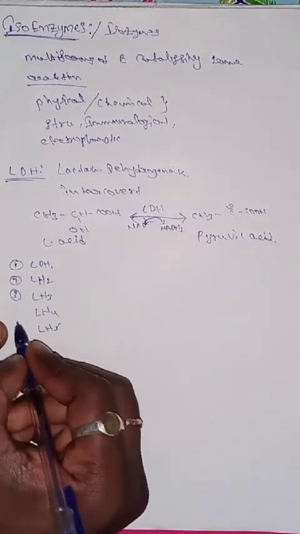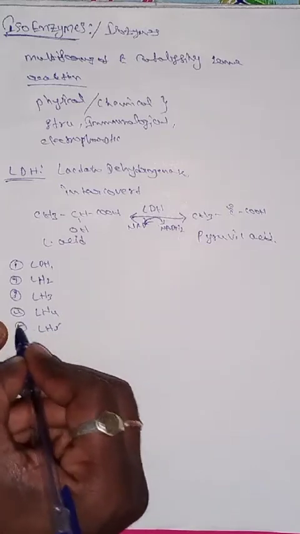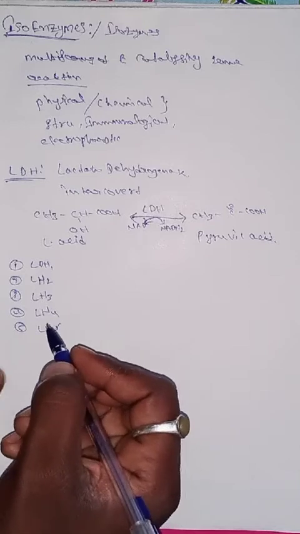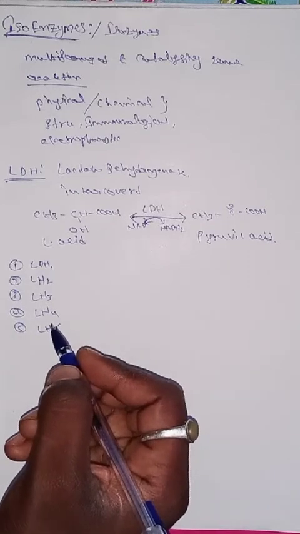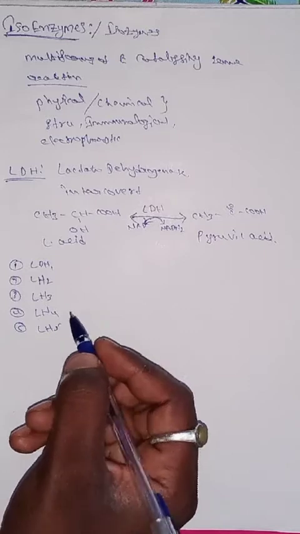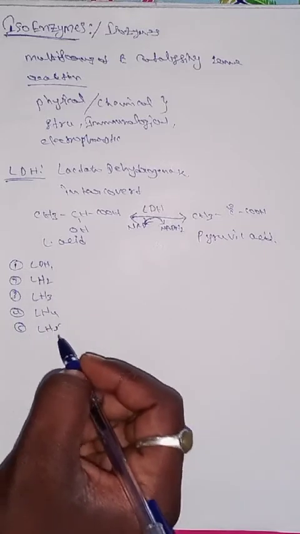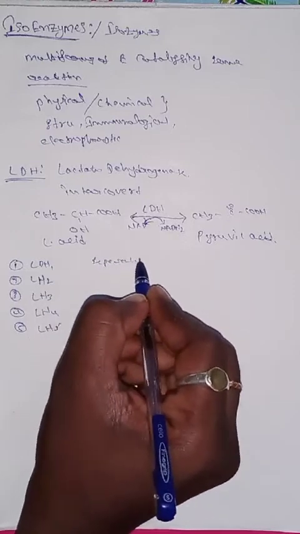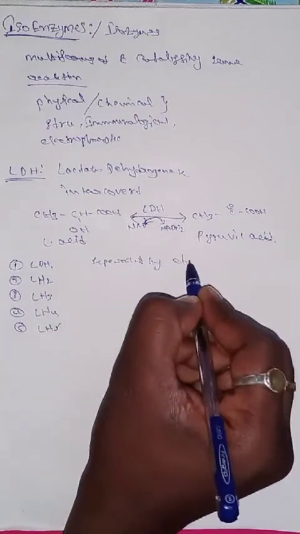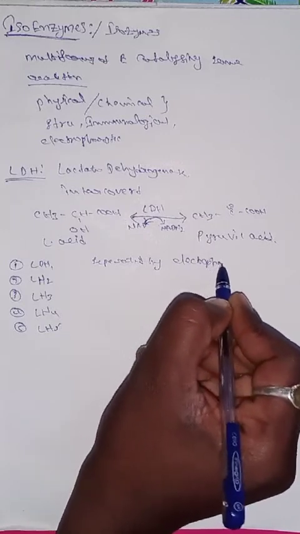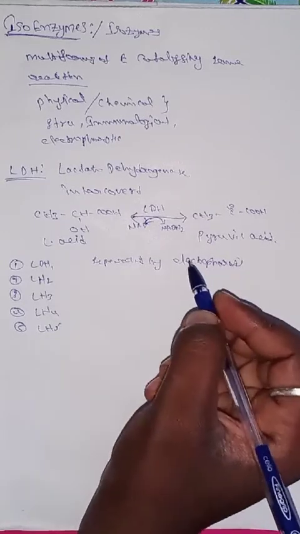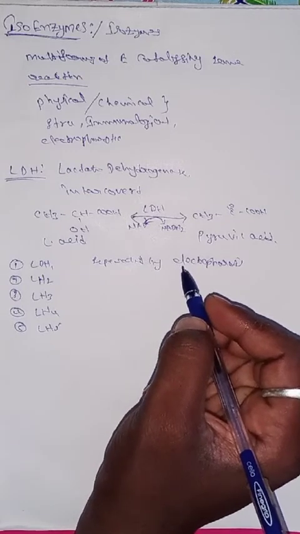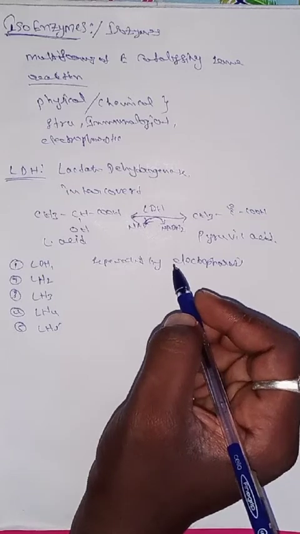So how are LDH1 to LDH5 separated? They are separated by electrophoresis. By using electrophoresis, it is divided into 5 categories of LDH, LDH1 to LDH5.